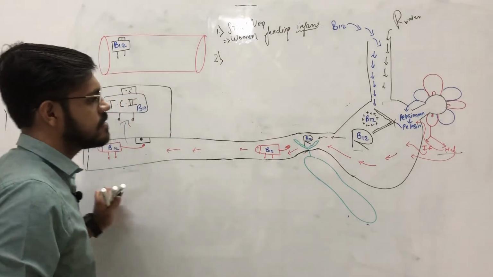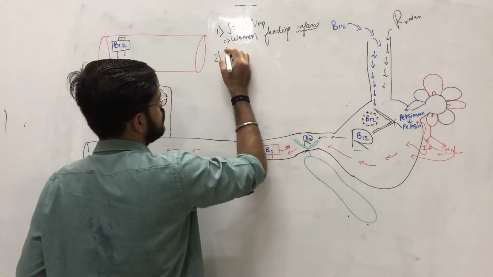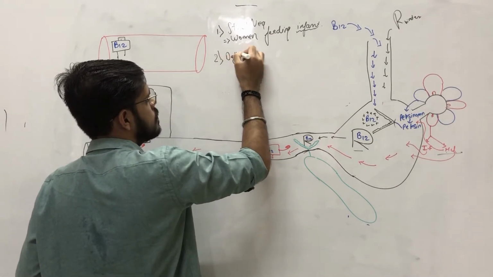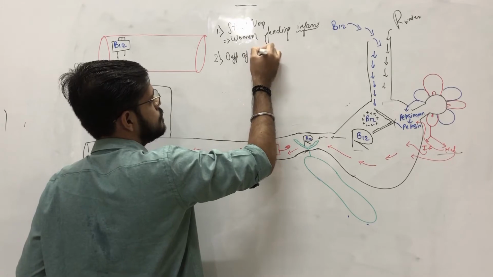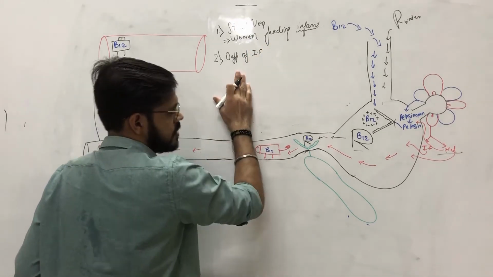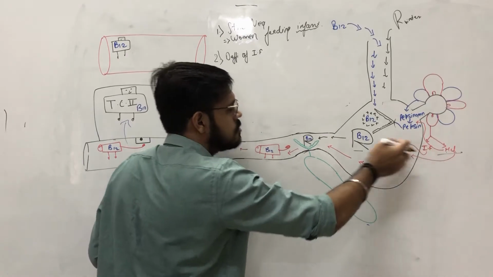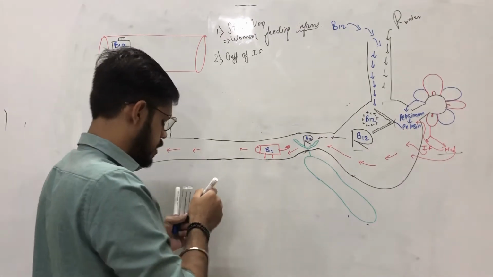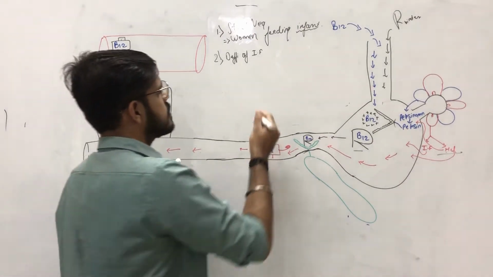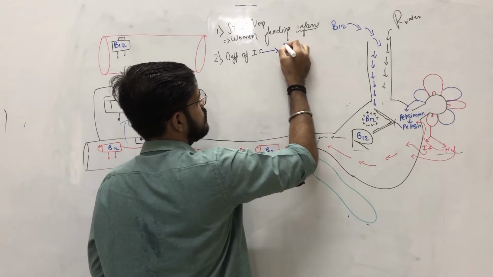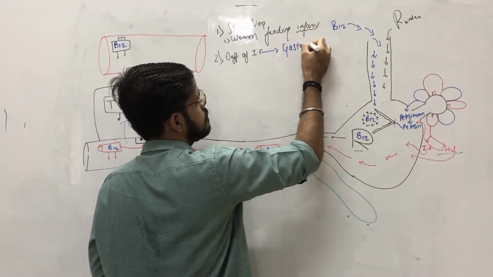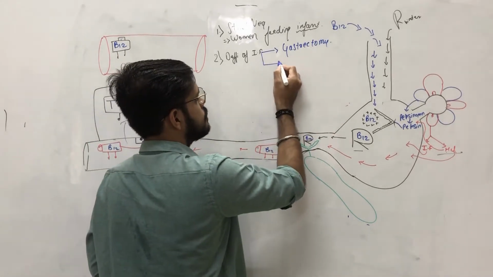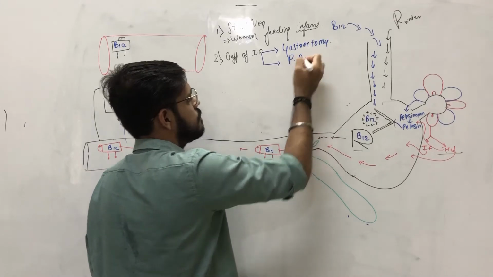Now, the second reason for B12 deficiency is deficiency of intrinsic factor. Deficiency of this intrinsic factor may also lead to deficiency of B12. How? It has two cases. First case is of gastrectomy, and another case is of pernicious anemia.